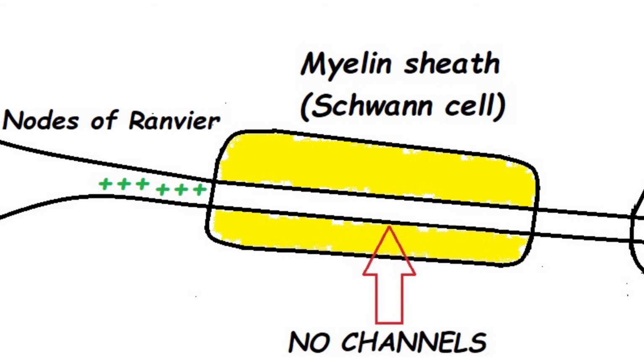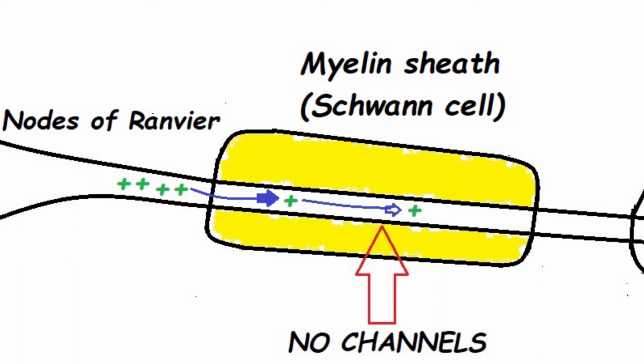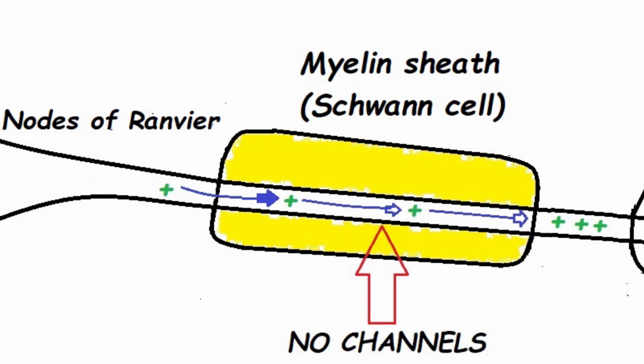In the myelinated area, sodium ions will move forward by diffusion. At first, one sodium ion will jump, then the next one will jump and push the first one, so the first one will move one step forward. In this way, by diffusion, sodium ions will move forward through the myelinated area.